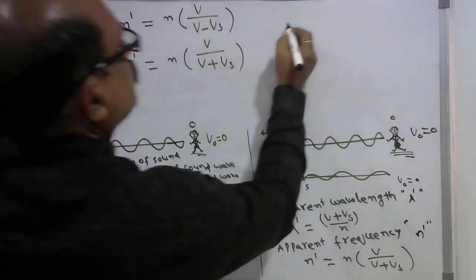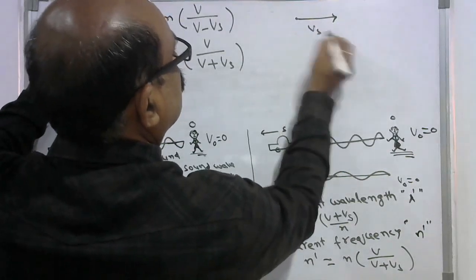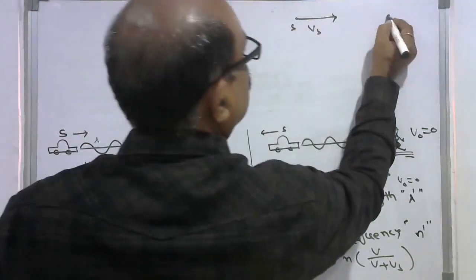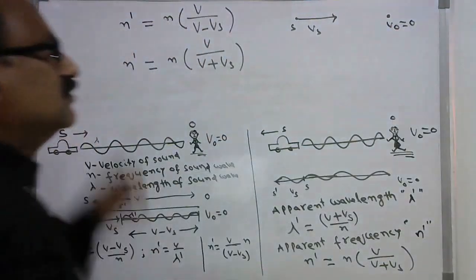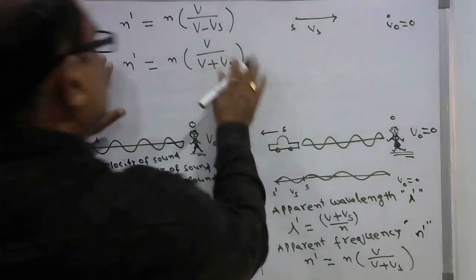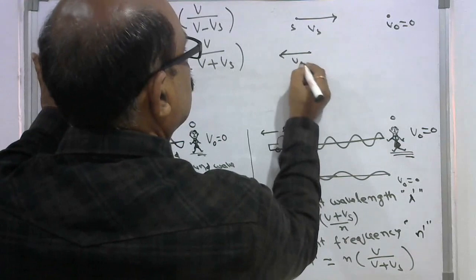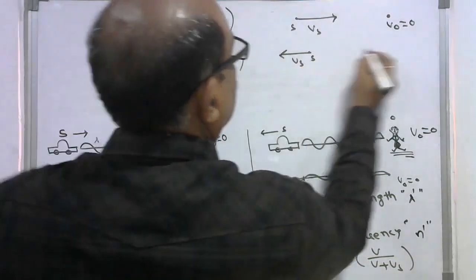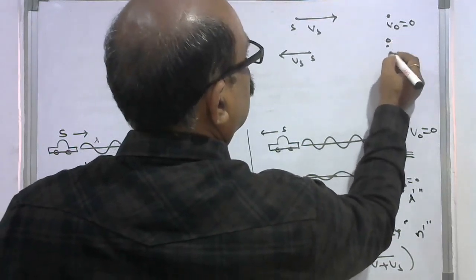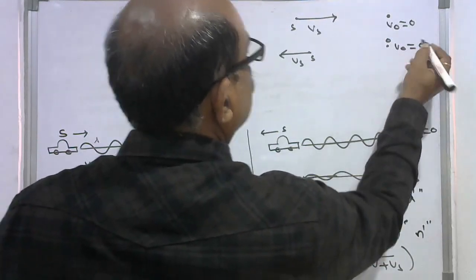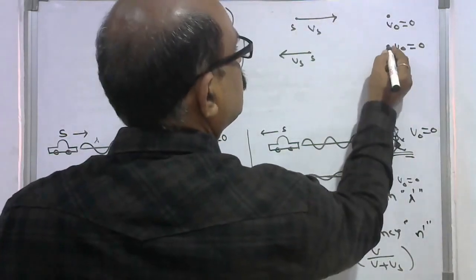So in this case, the source is moving towards the stationary observer. And in this case, the source is moving with velocity Vs away from the observer. V0 is equal to 0, and this V0 indicates the stationary observer.